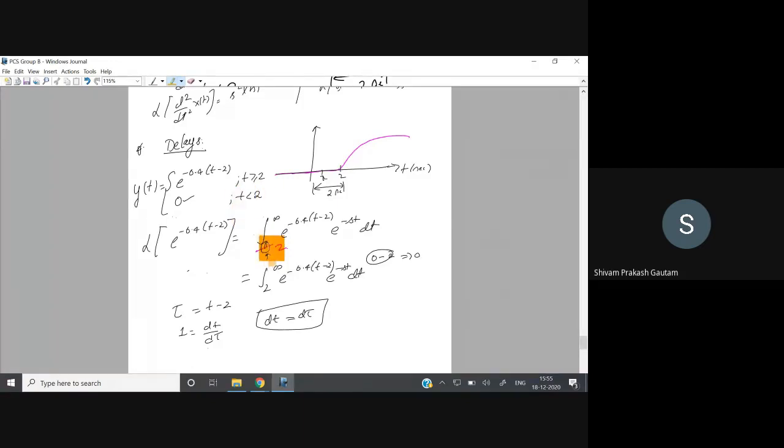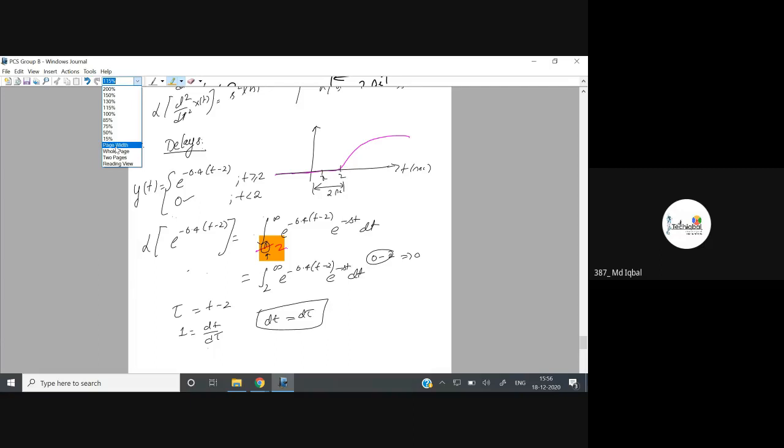But initially what does our formula say? Integration from 0 to infinity. But can we replace 0 by 2 here? This will make no effect, because the integration of 0 is 0. So from 0 to 2, if you integrate this, its response will be 0 only. I have replaced it in place of 0 and written 2 here. Is it okay now, or should I explain more?